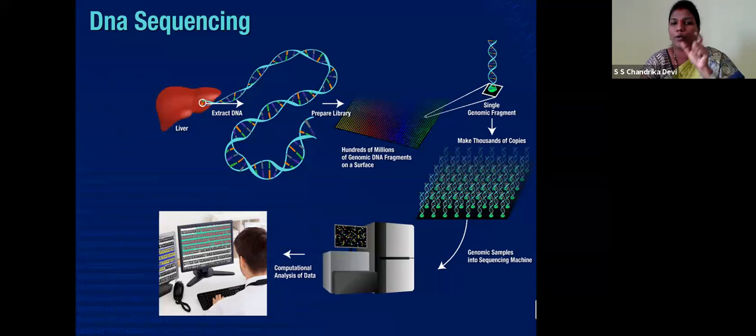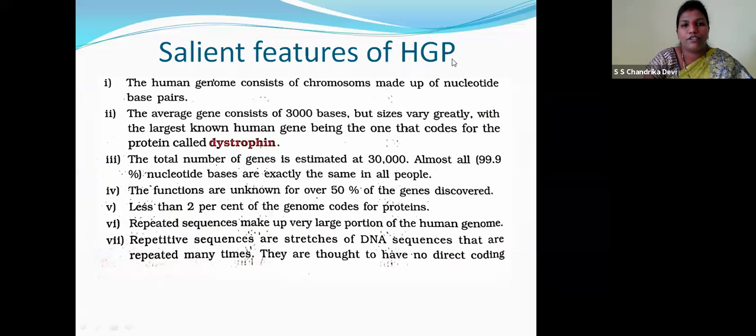Now, children, 3 base pairs form a codon and 1 codon will form how many amino acids? Yes, 1 amino acid. 3 base pairs, 1 codon, 1 amino acid. In this way, DNA sequencing is done, children. So, what are the salient features of the Human Genome Project?